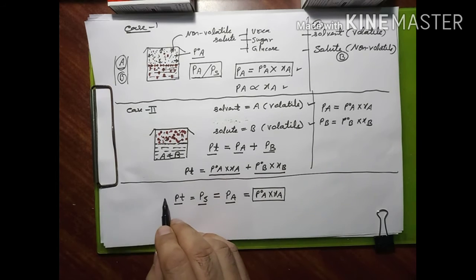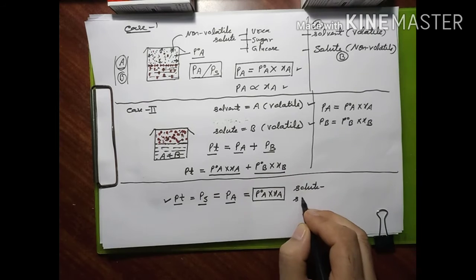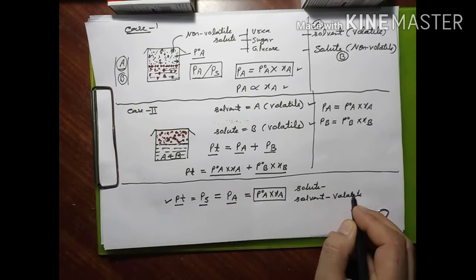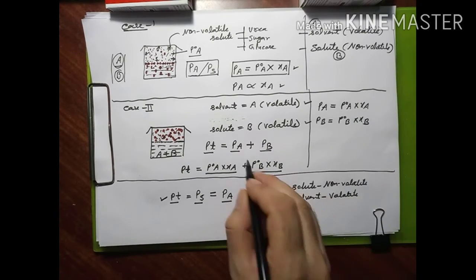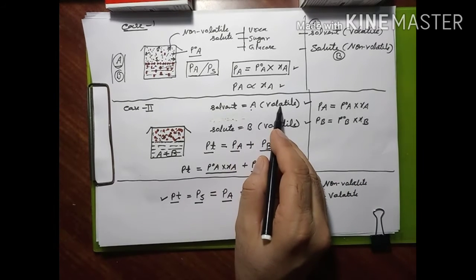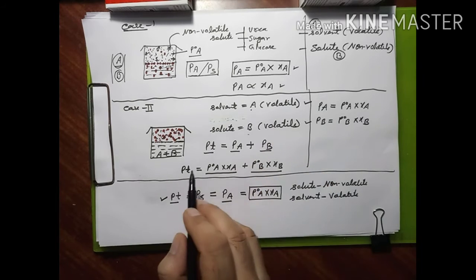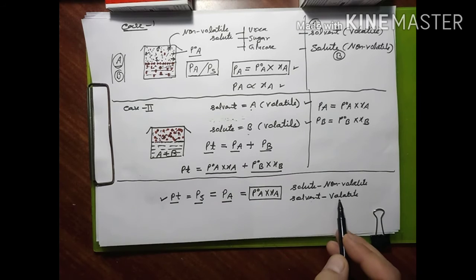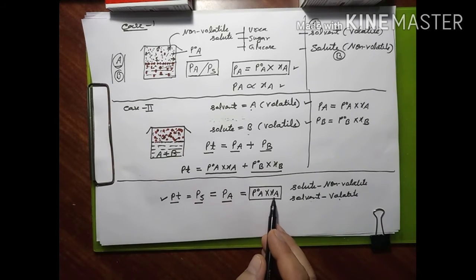So one formula is for when the solvent is volatile and the solute is non-volatile, and the other is the case when A is volatile and the solute B is also volatile. When both are volatile, then PT is equal to P naught A XA plus P naught B XB. When one component is volatile and one component is non-volatile, then PT equals PS equals PA, that will be equal to P naught A XA.